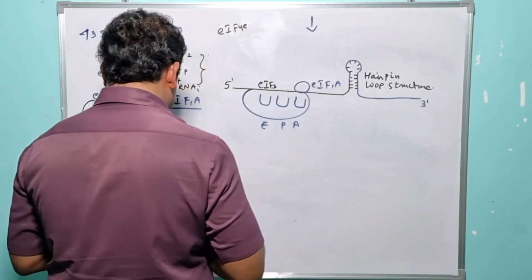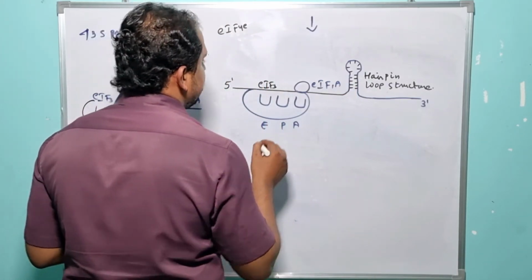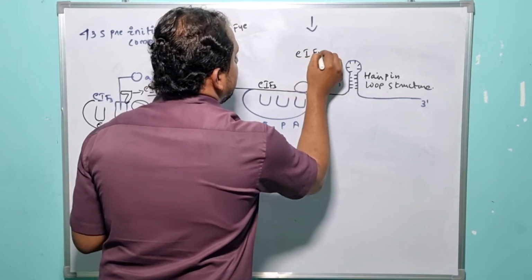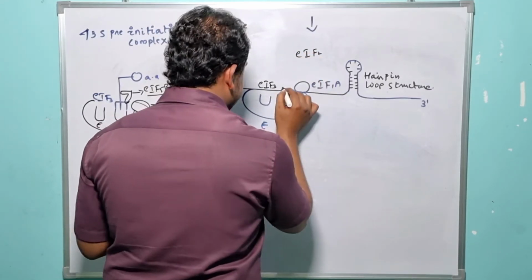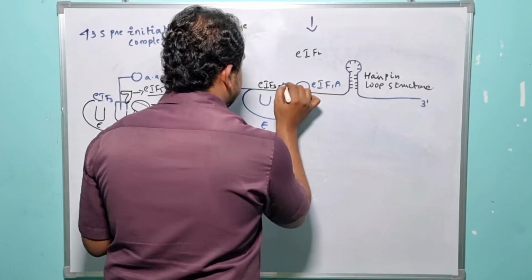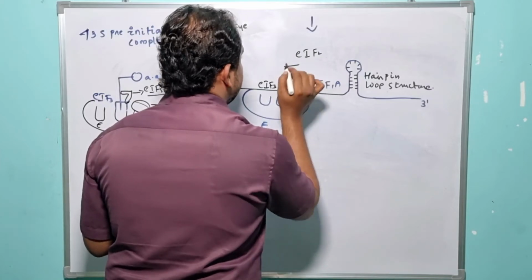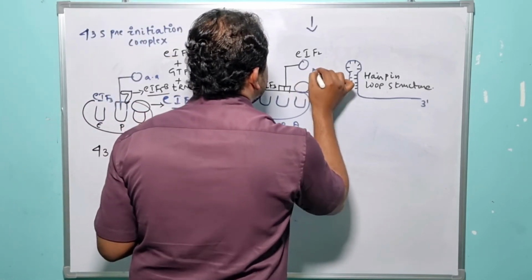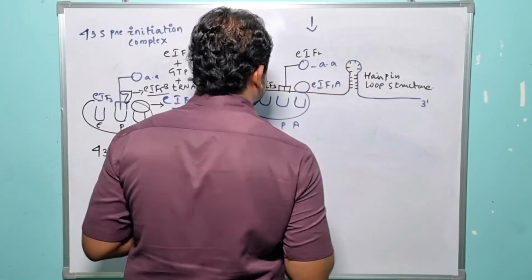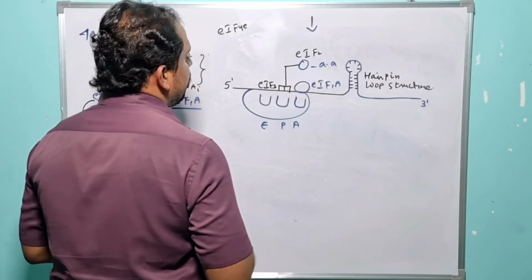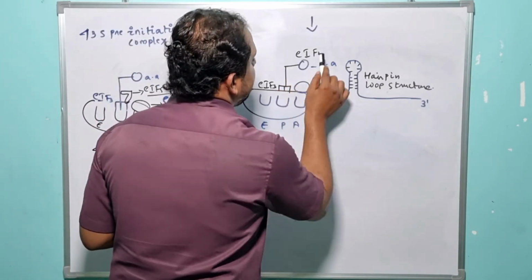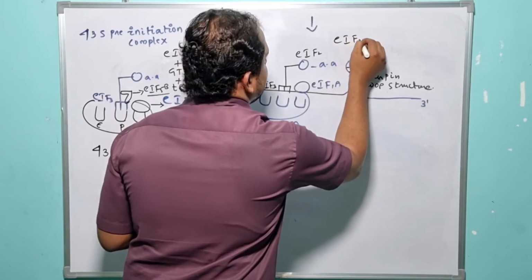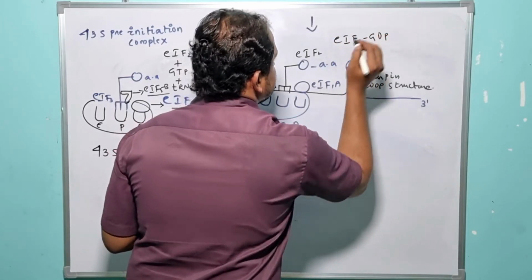Then, after the specific eukaryotic initiation factor 2, it is capable of recruiting the initiator tRNA with its encoded amino acid, right? So after the successful recruitment, eukaryotic initiation factor 2 remains in the GDP conformation, right?